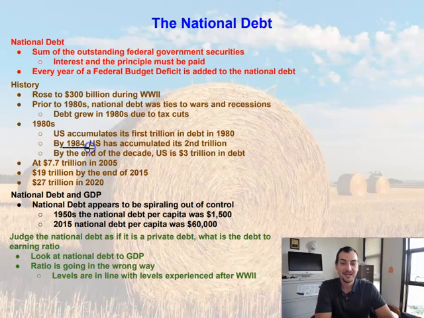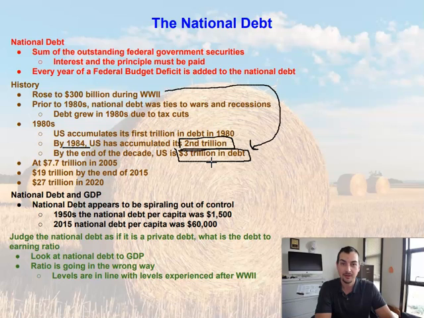By 1984, just 4 short years later, ladies and gentlemen, the United States national debt is now at $2 trillion. We have now accumulated $2 trillion in national debt by 1984. By the end of that decade, by 1990, essentially we have accumulated now $3 trillion in debt. So between the end of World War II and 1990, we've increased from 300 billion to $3 trillion in debt. But we haven't gotten a handle on it just yet.